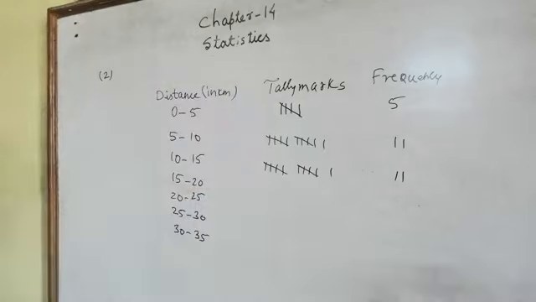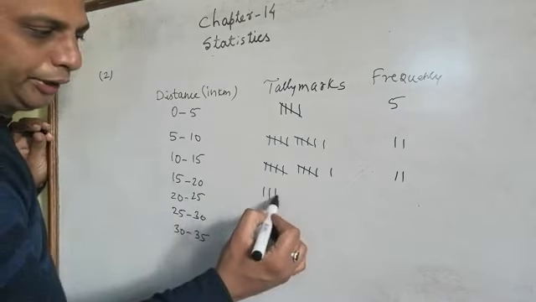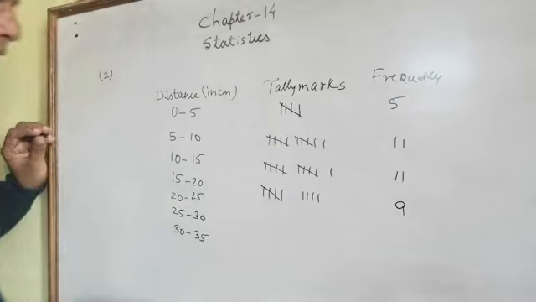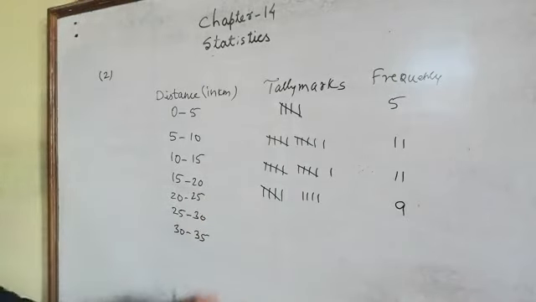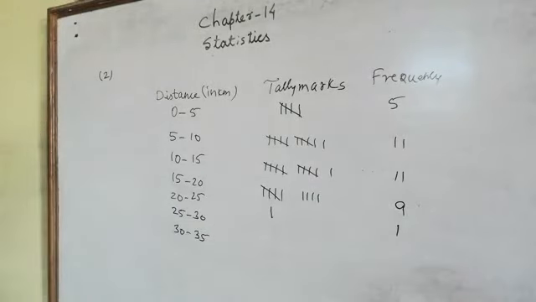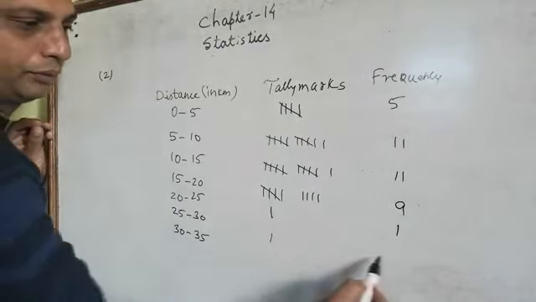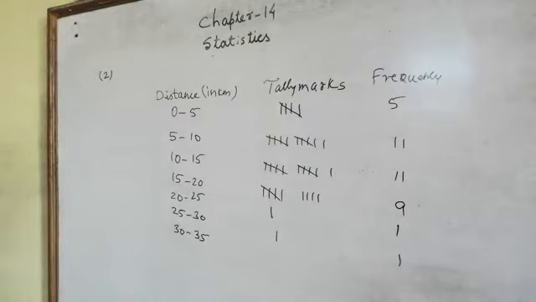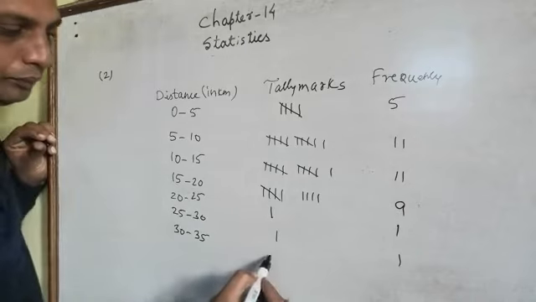Now, how many engineers travel from 15 to 20? It is 9. Then how many engineers travel from 20 to 25? 1. 25 to 30, again 1. 30 to 35, 2.